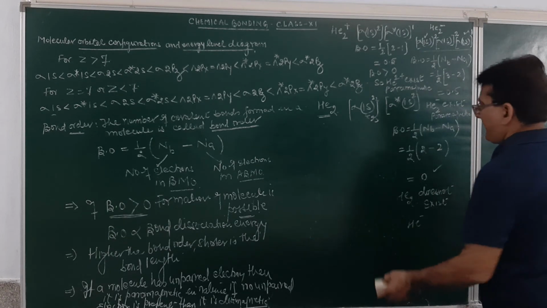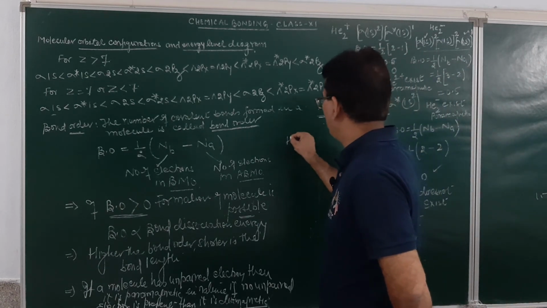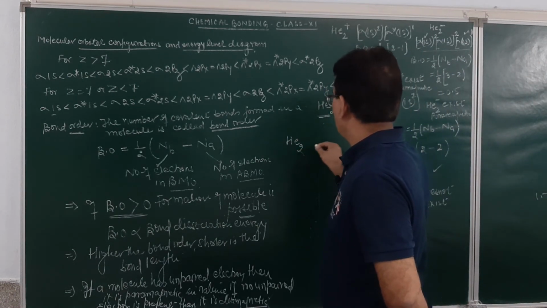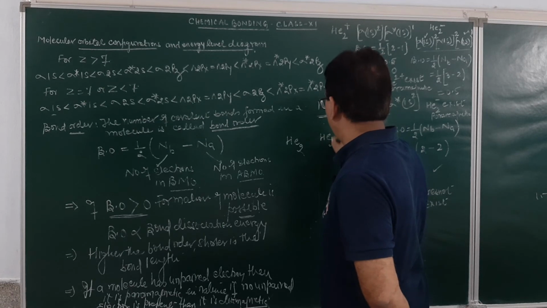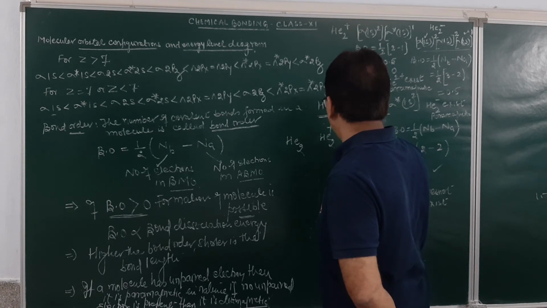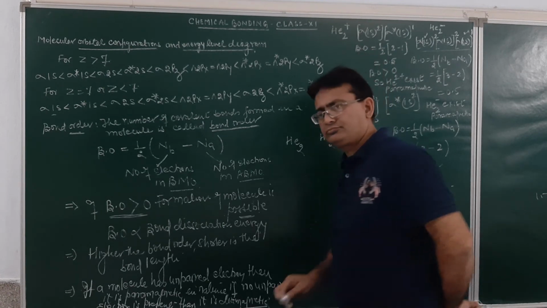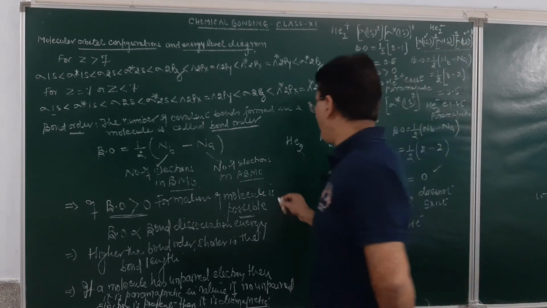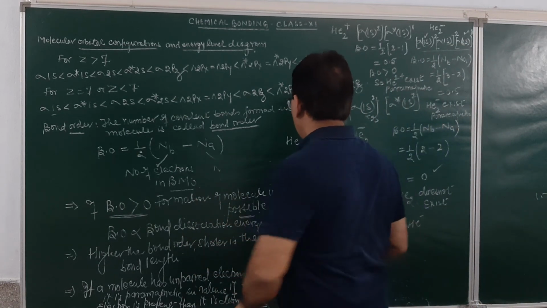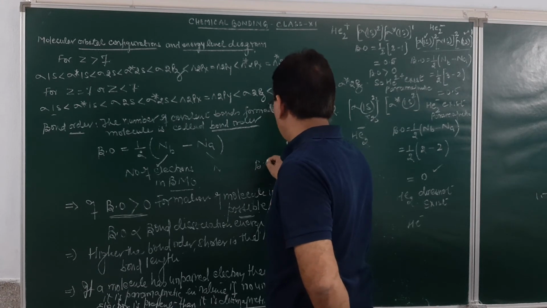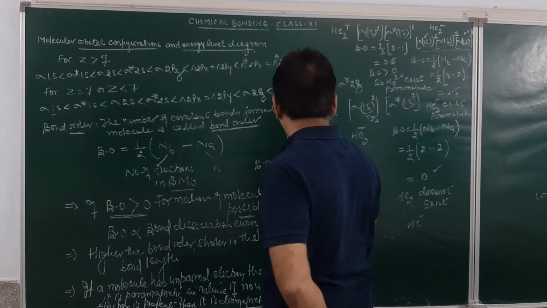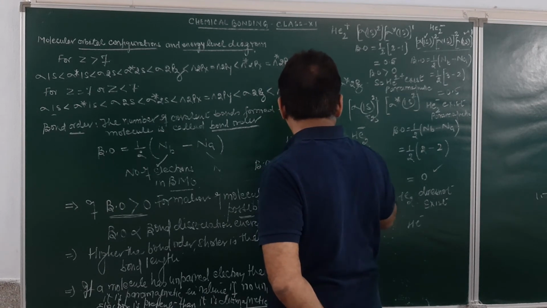Now look over here. Helium is 2, helium 2 positive and helium 2 negative. What is the bond order over here? If you find out the bond order, this was 0, this is 0.5 and this is 0.5.